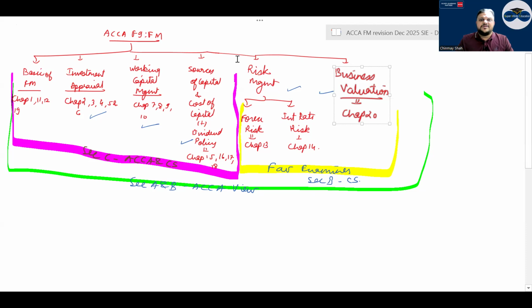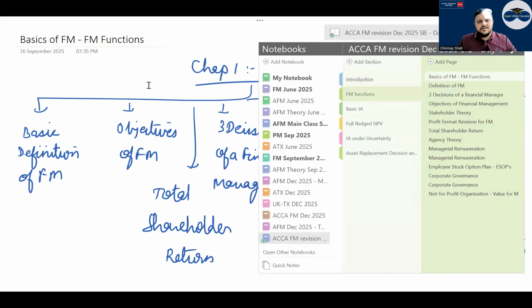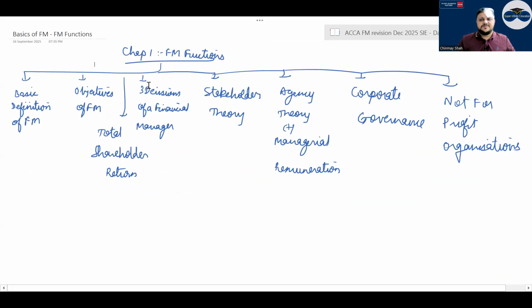So if I have not studied at all till now, then logically what should I do? These parts I should do for section B, and for section C I should focus on these. That is how things will work out in your favor. Then section A is open book, from the whole book, it can come from any part, right? Okay. So if you are comfortable with this, quickly let's start with the first chapter, that is FM functions, right?